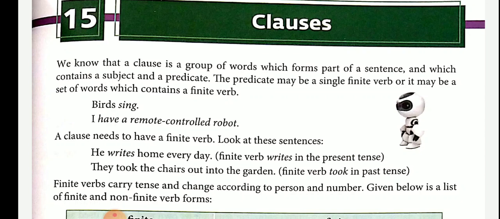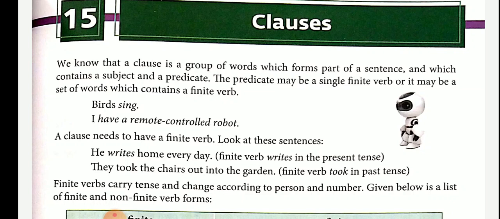So what is a main clause? A main clause is complete in itself. It has complete sense. It doesn't depend on another clause. So such a clause is called a main clause.